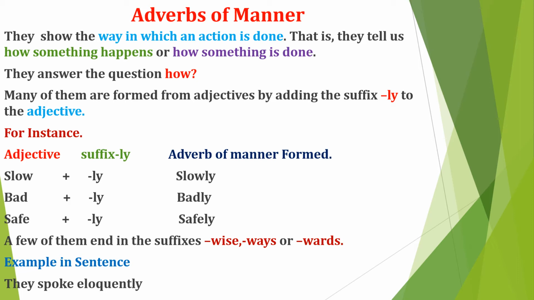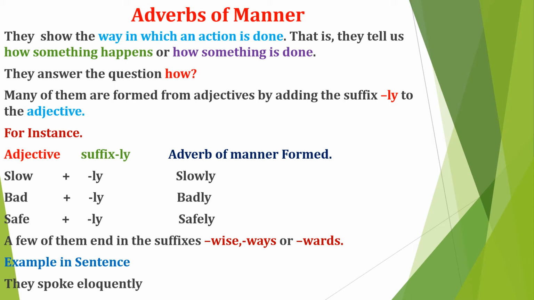It is important to note that many of these adverbs of manner are formed from adjectives. The way they are formed is by adding the suffix ly to the adjective. Note also that not all words that end in ly are adverbs. So you have to be very careful. Let us now examine some examples. We have the adjective slow. When you add the suffix ly, you will form the adverb of manner slowly.